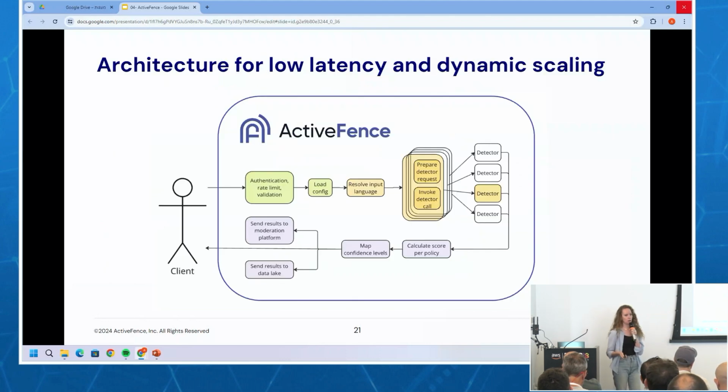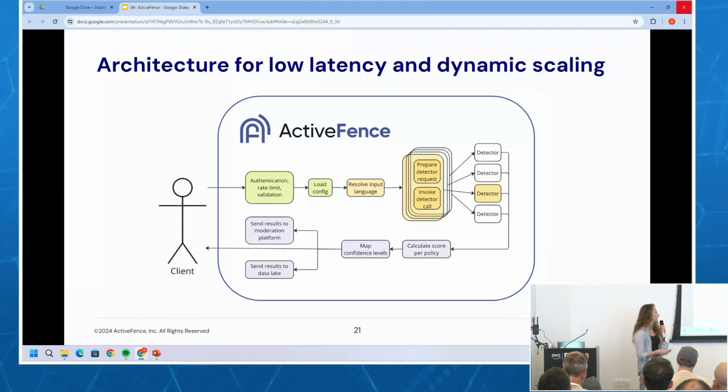And this is a bit about what our architecture looks like. Again, very high level. The idea being is that we're really trying to optimize for scale and throughput here while not compromising on quality, right? Because at the end of the day, the goal here is to be able to help these platforms automate the decisions that they make in order to keep their platforms safe. And so you have the client, they send the request, we authenticate, we load the config, you saw the UI for that. We resolve the language, we have really fast ways of doing that. We need to do that because some of our detectors need to know the language, others don't. And then we prepare the request, we set it up, and then we fan out to different detectors, right? Again, we don't want to have any sort of bottlenecks along the way.